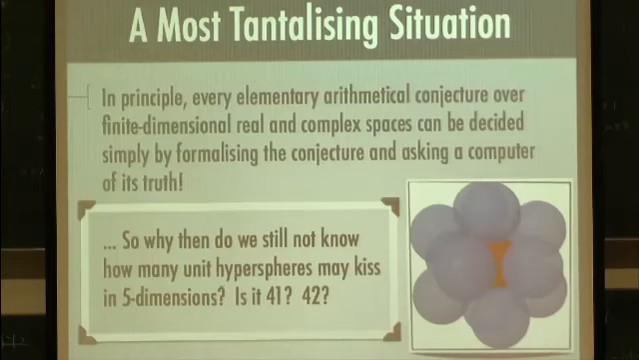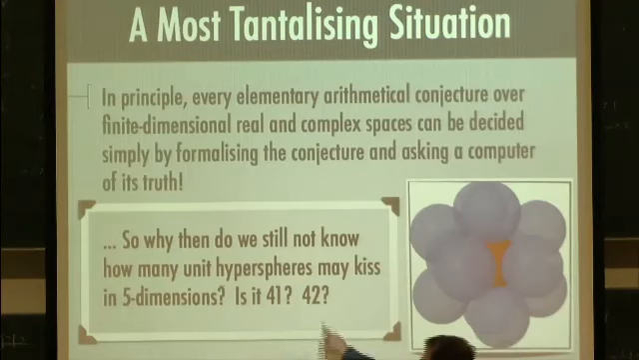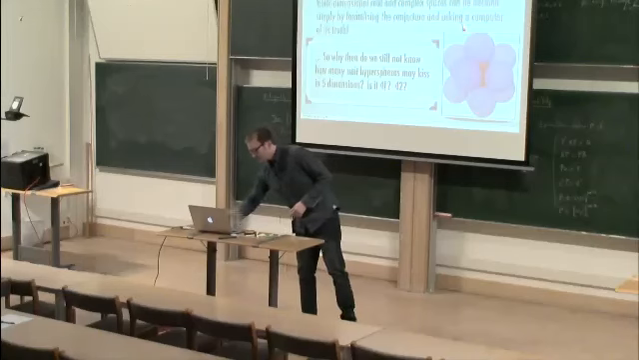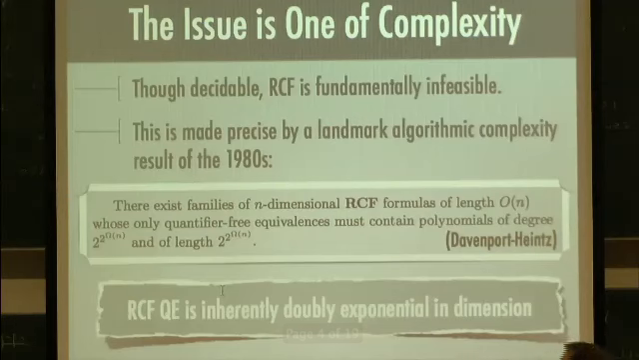So why then do we still have so many outstanding problems in elementary algebra and geometry over the real and complex numbers? For instance, why do we still not know how many unit hyperspheres may kiss in 5 dimensions? It's known now to be between 41 and 44, but we don't know the precise number. For any fixed dimension and any number of hyperspheres, we can easily encode this as a problem over real closed fields. Well, the reason is an issue of complexity.